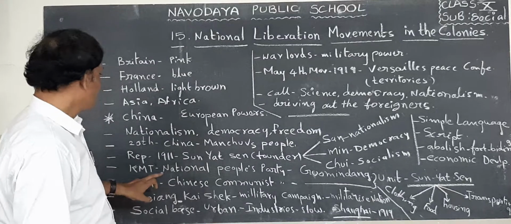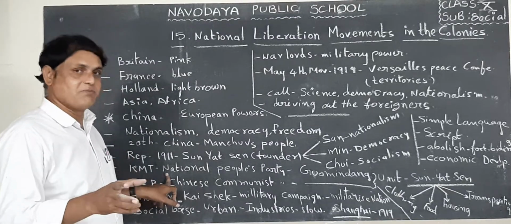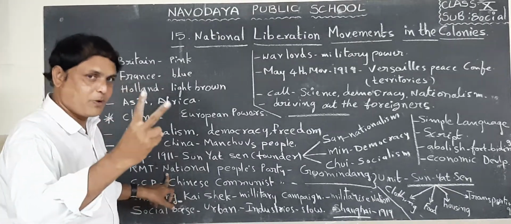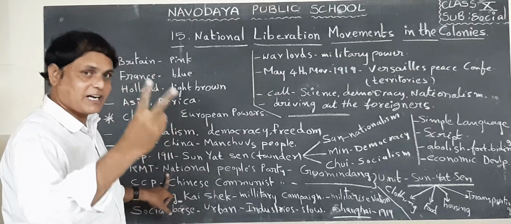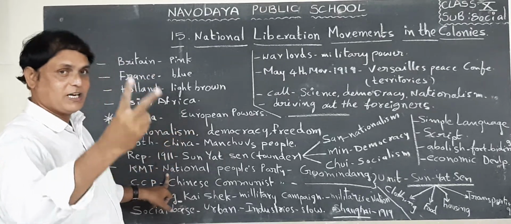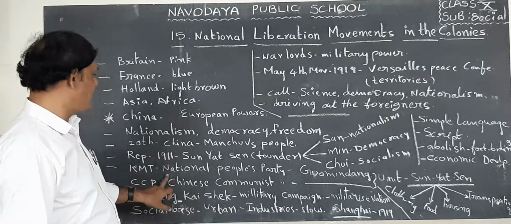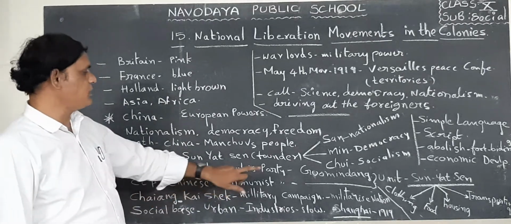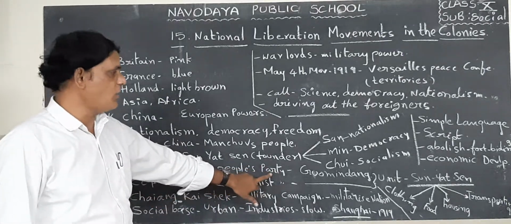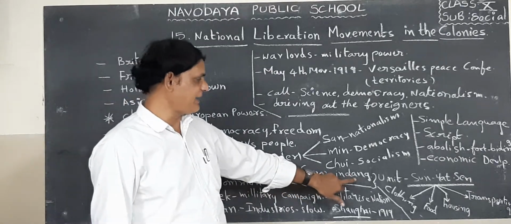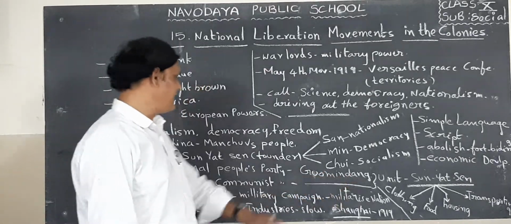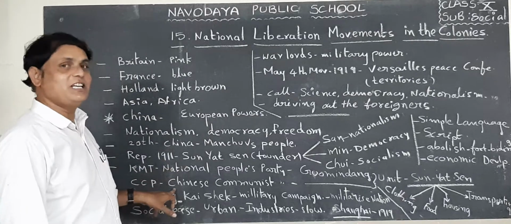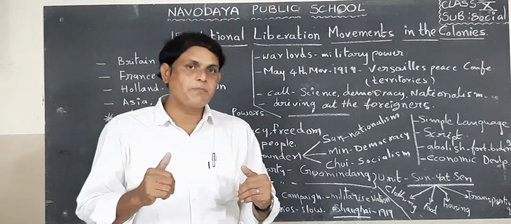Finally, two parties came. The first party is KMT, the second party is CCP. KMT is also known as the National People's Party, also known as Kuomintang. Another party, the Chinese party. Children listen.